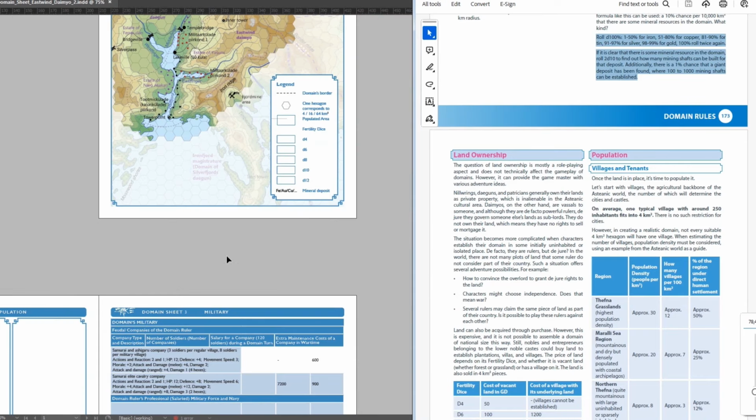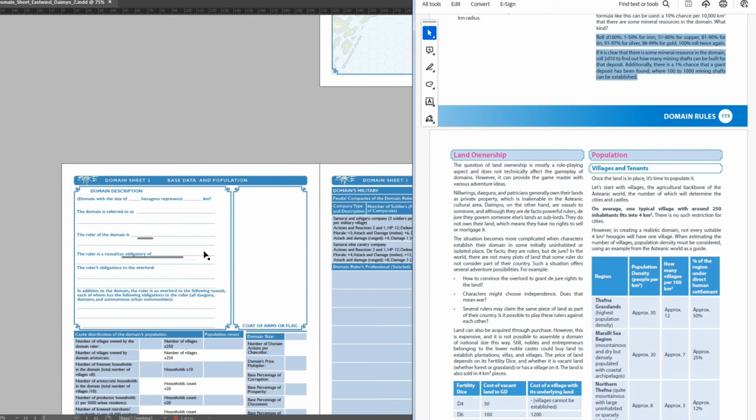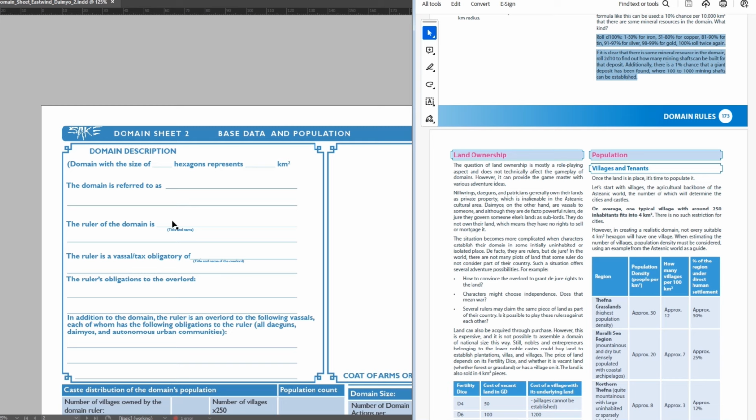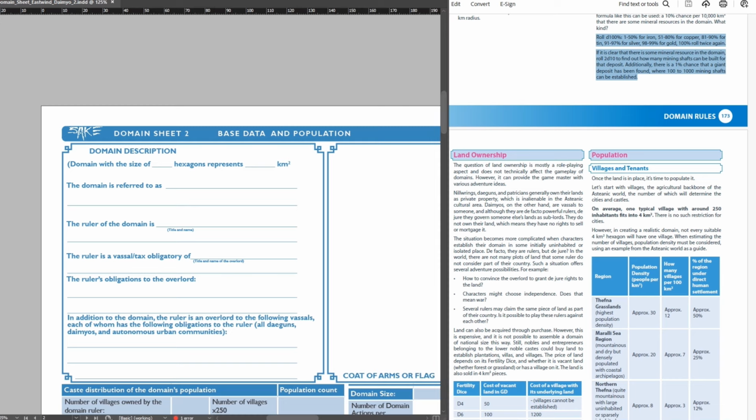Now comes the question: is the domain part of some larger state, a vassal of another domain, or is it completely independent? Those things will really depend on your campaign. Do you want your players to have to deal with some overlord who could be helpful or unhelpful at times, or do you want them to be completely independent?